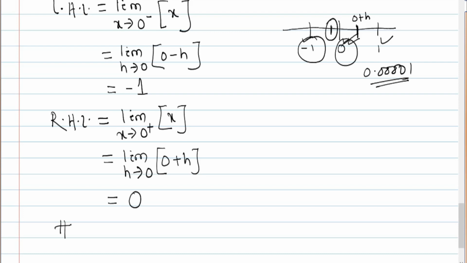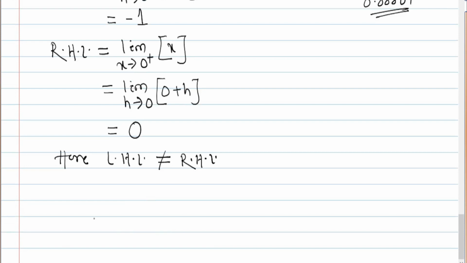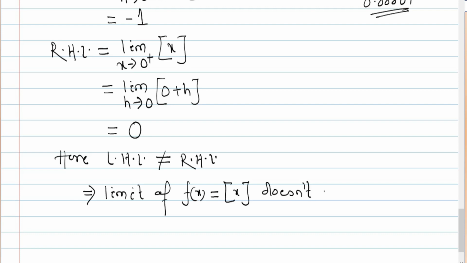So here we see that LHL is not equal to RHL. That means the limit of the function, limit of bracketed x, does not exist at x tends to 0.